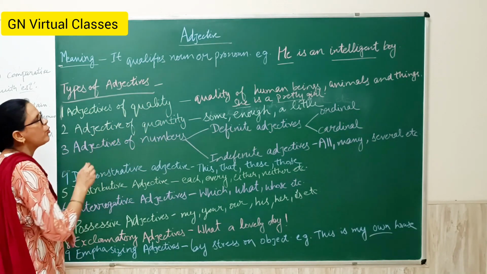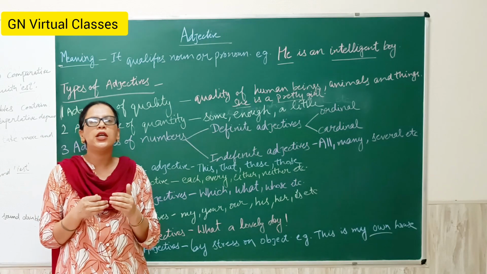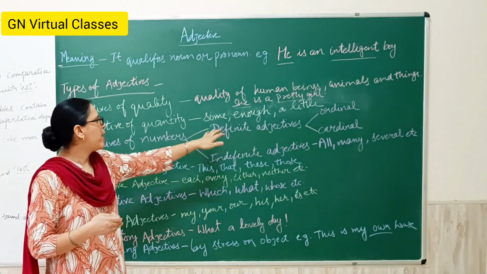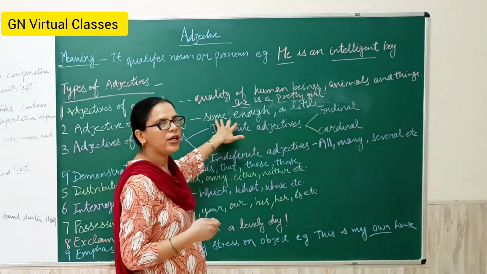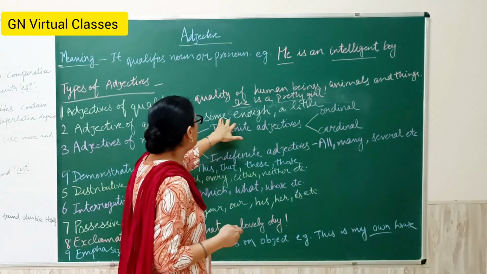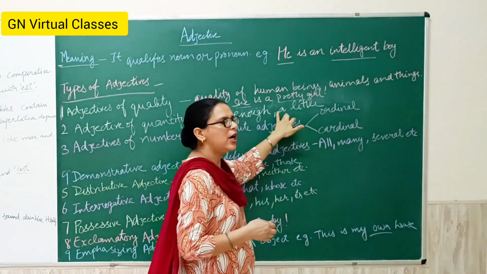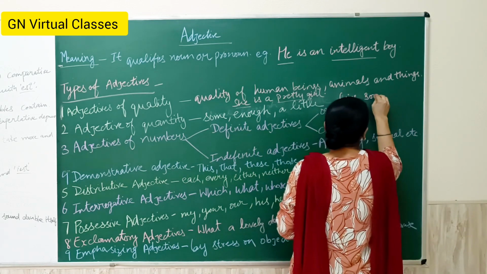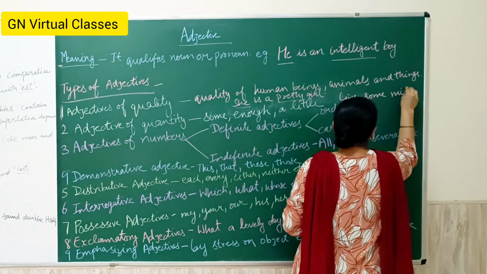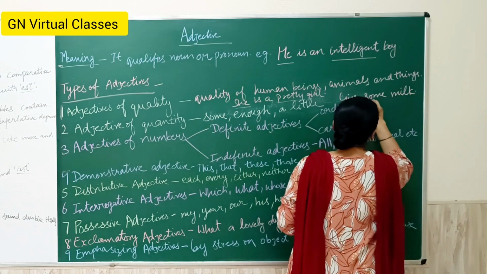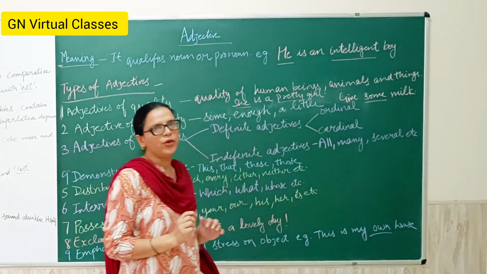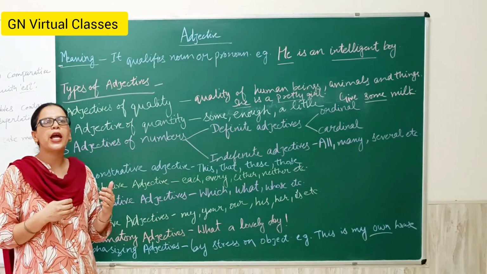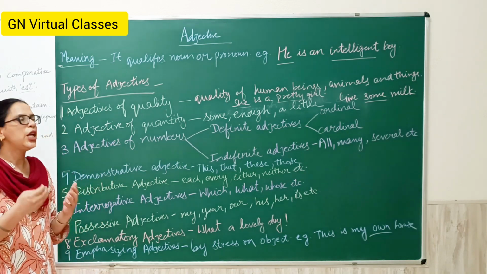Next is the adjective of quantity. Quantity means it defines how much quantity you have. Words like some, enough, a little are adjectives of quantity. Example, give me some milk. Here some is an adjective. So this is the adjective of quantity which describes the quantity of a thing.